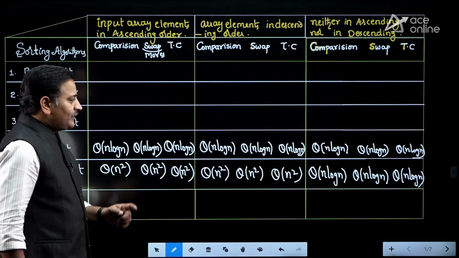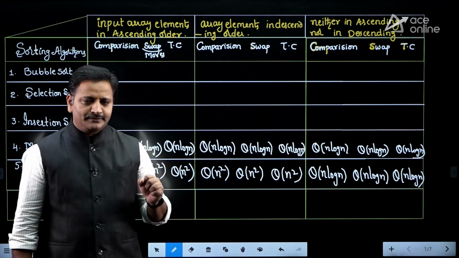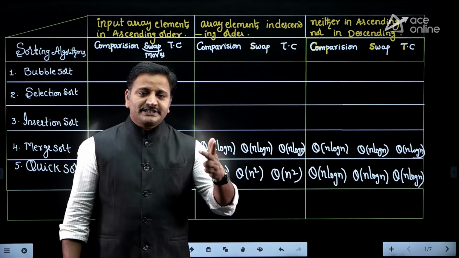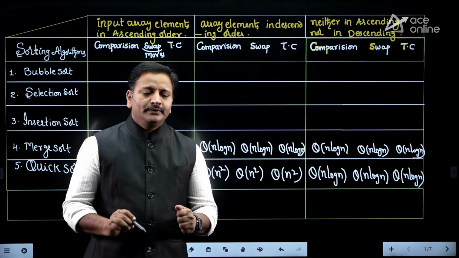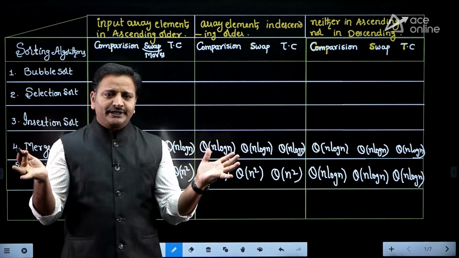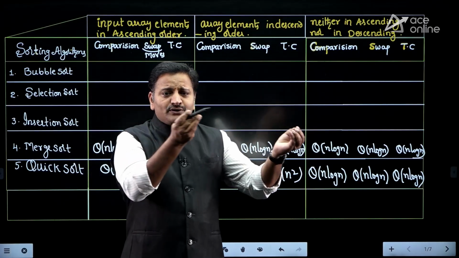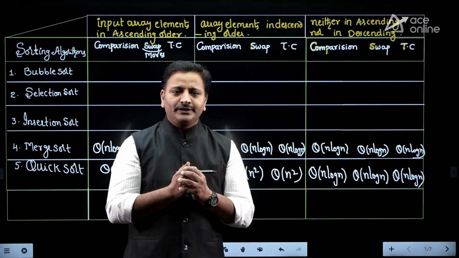See here, I want to explain one more property, that is adaptive sorting algorithm. Sorting algorithms have certain characteristics: adaptive sorting algorithm, in-place sorting algorithm, stable sorting algorithm, like that. What is the meaning of adaptive sorting algorithm? Adaptive sorting algorithm means if the array is already pre-sorted, and the pre-sortedness of the array affects the execution time, then that is called adaptive sorting algorithm.